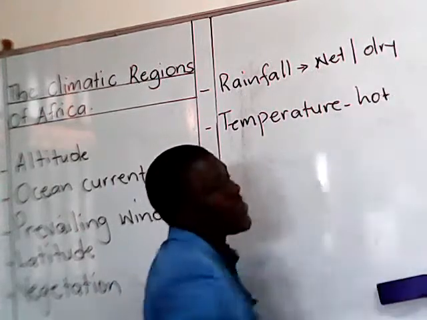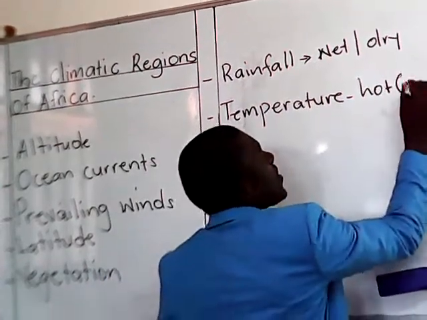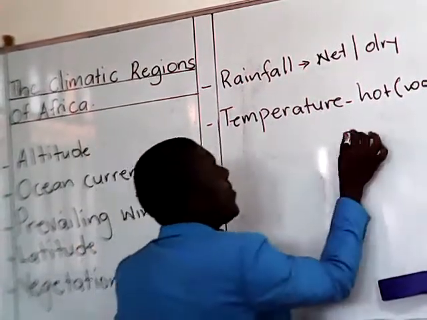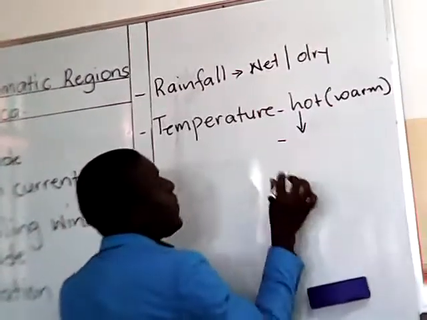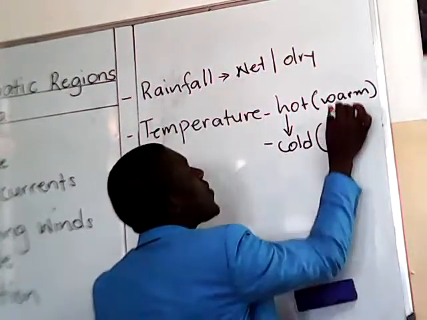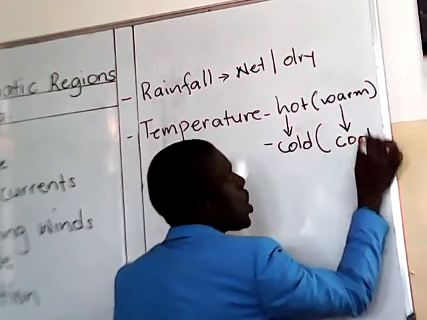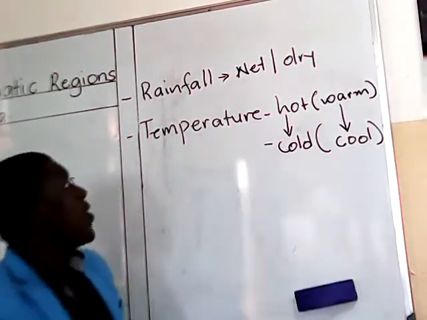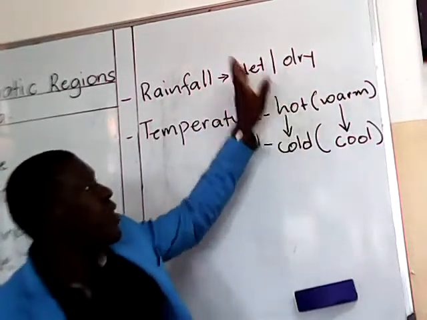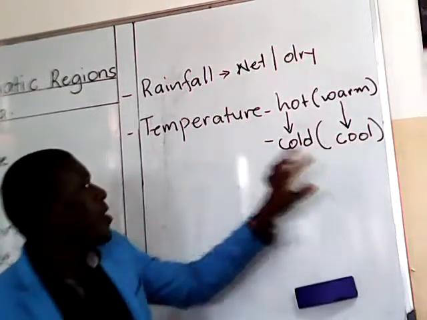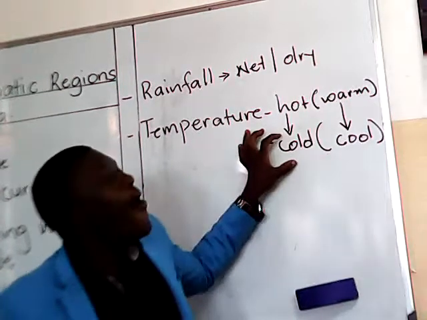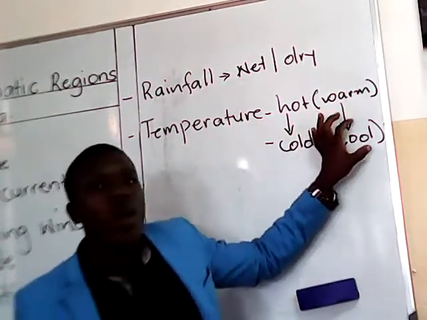One is hot, which we can also call warm. Two, the opposite of hot is cold, and the opposite of warm is cool. So, rainfall causes wetness if it is received, or dryness if it is not. Then temperature brings hotness, which we also call warmness, or coldness, which we can also say coolness.